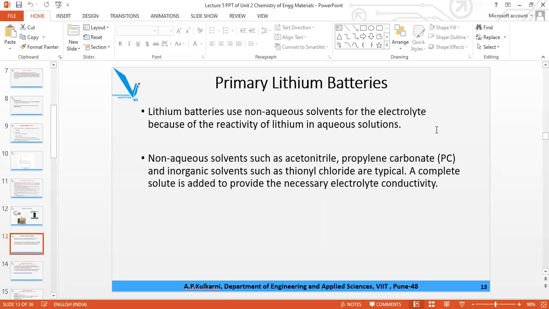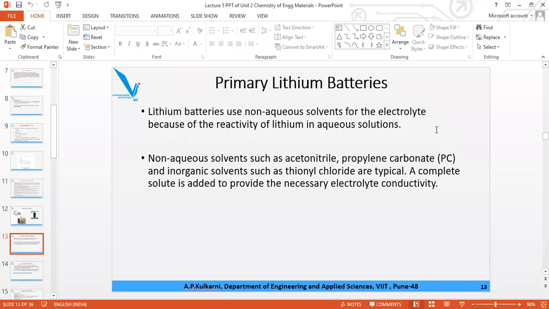Another thing you have to remember whenever you are using lithium batteries is the electrolyte solution. For a cell, what is required? Anode, cathode, electrolyte, and a separator for the two electrodes. Whenever you use the electrolyte, it should not be water.